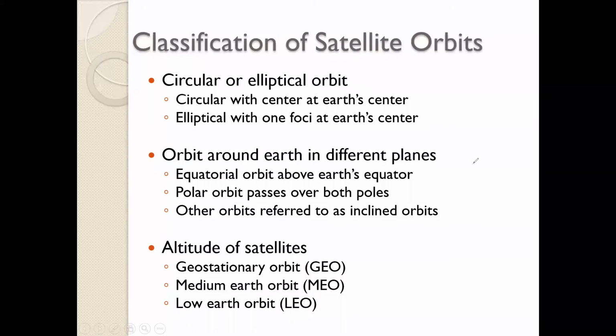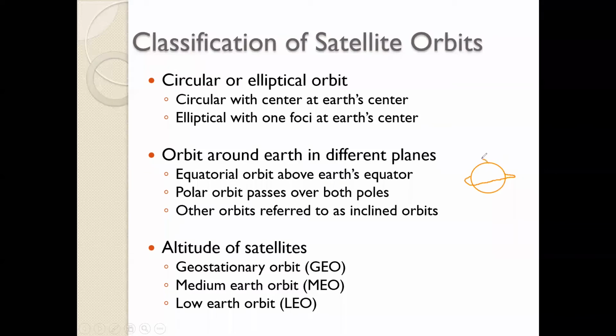So what I was talking about was a classification depending upon the inclination. When the inclination is 0, we call it an equatorial orbit. When the inclination is 90 degrees, we call it a polar orbit. And for any other value of inclination between 0 and 90, we call it an inclined orbit.